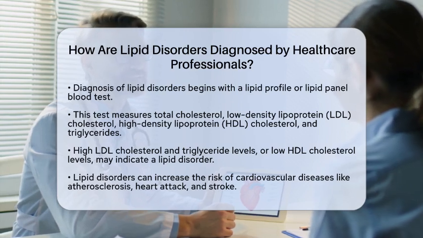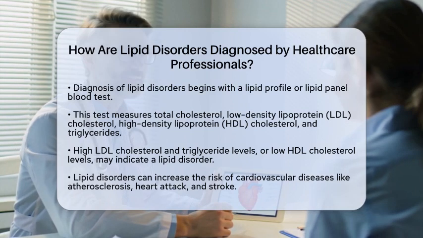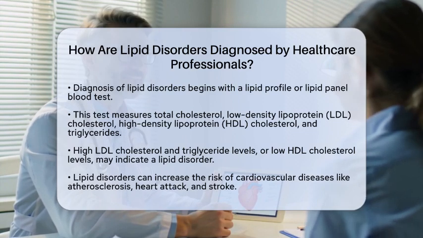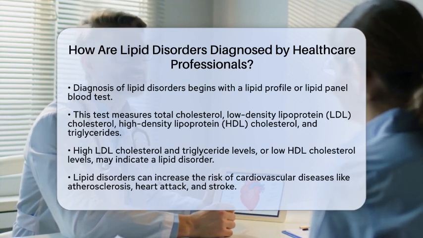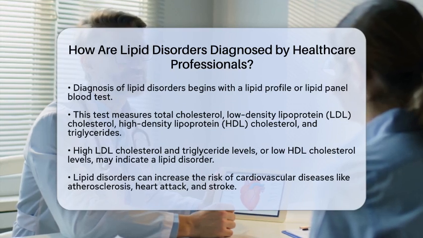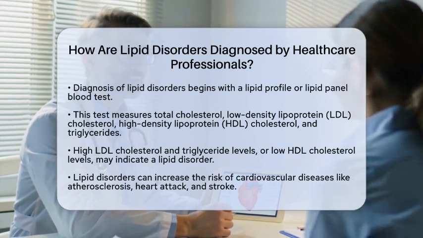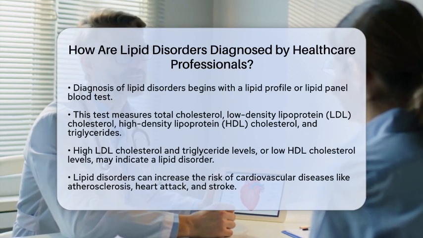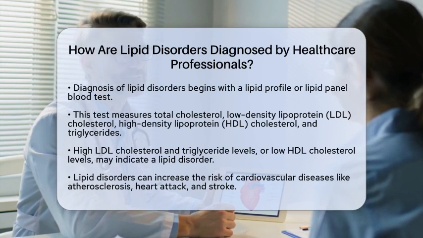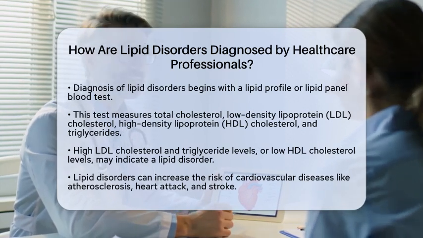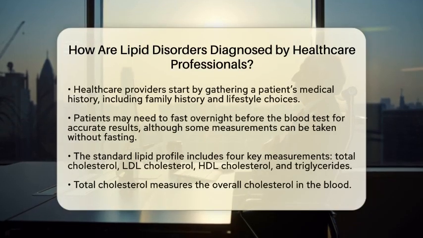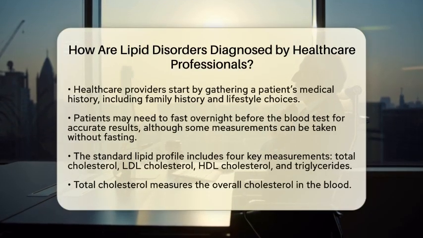This test measures various types of lipids in the blood, including total cholesterol, low-density lipoprotein cholesterol, often referred to as bad cholesterol, high-density lipoprotein cholesterol, known as good cholesterol, and triglycerides. When levels of low-density lipoprotein cholesterol and triglycerides are high, or if high-density lipoprotein cholesterol levels are low, it can signal a lipid disorder. This condition can increase the risk of serious cardiovascular diseases like atherosclerosis, heart attack, and stroke.